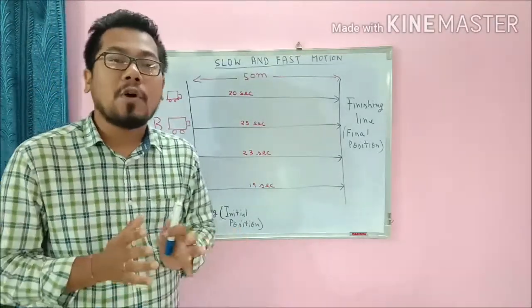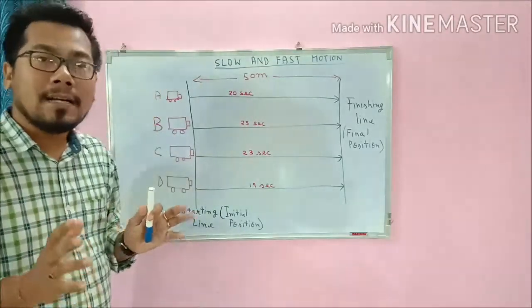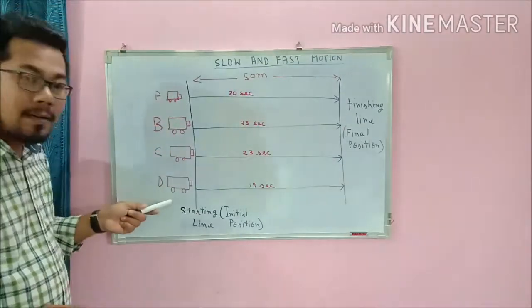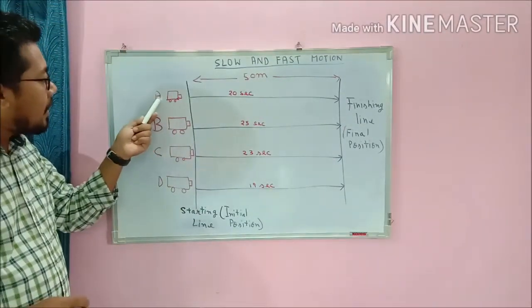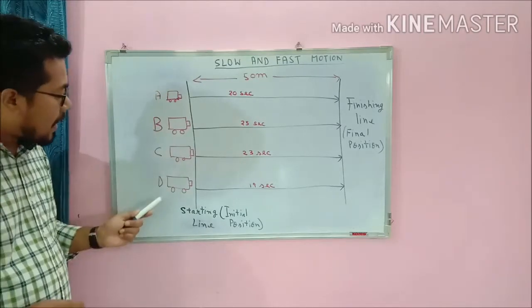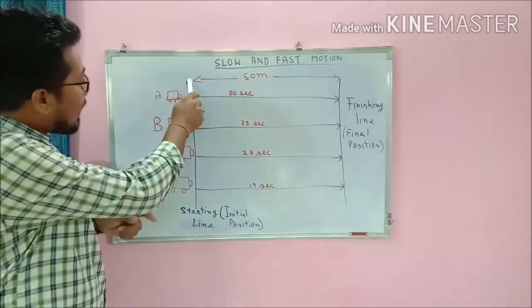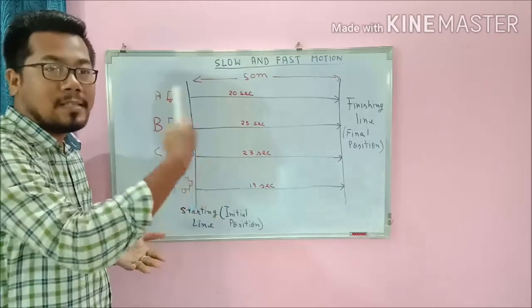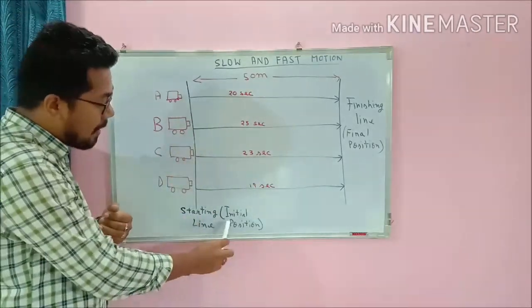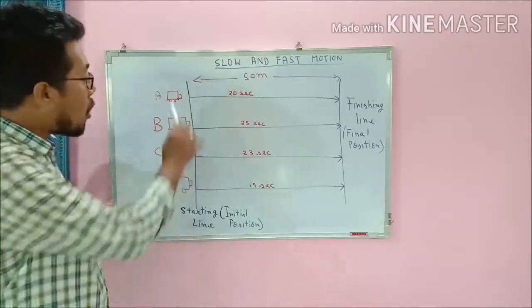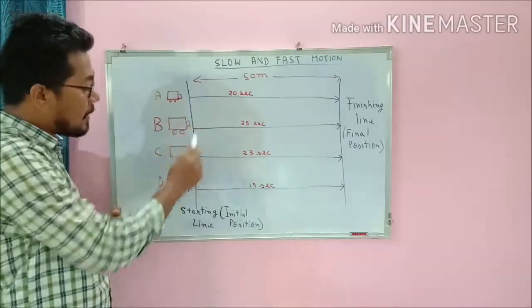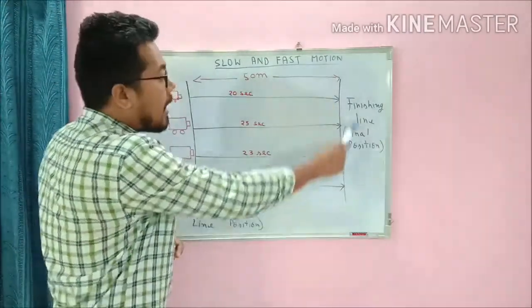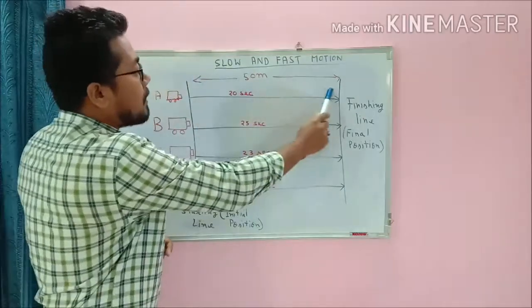Suppose I am organizing a car race, a 50 meter car race, and 4 cars are participating. I have named the cars car A, car B, car C, and car D. This line is known as the starting line, that means from where the cars will start the race. This starting line can also be called the initial position for all these cars. And this is the finishing line, that means the 50-meter line.